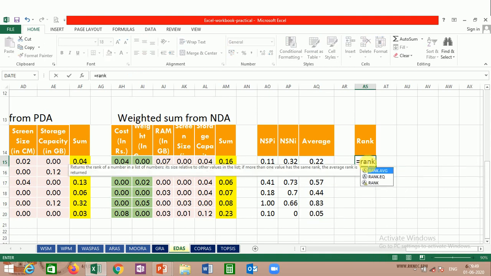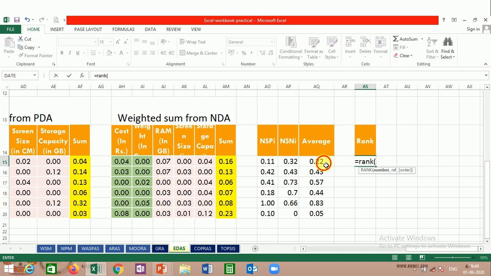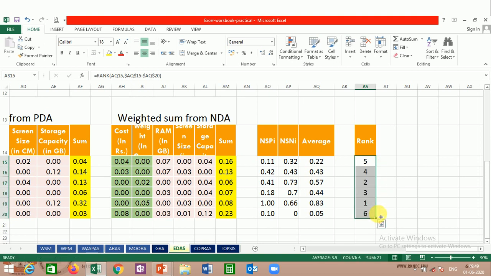So rank the alternatives: select the value, put a comma, select the entire column, freeze it because we want to drag it. So by F4, or function F4 for laptop users, then double click. If not working, then just drag it. So this is how the ranking comes out to be.